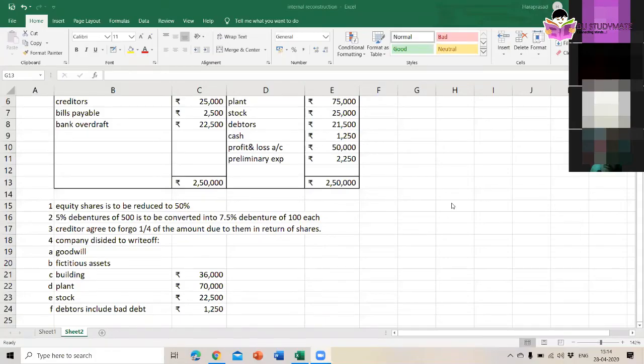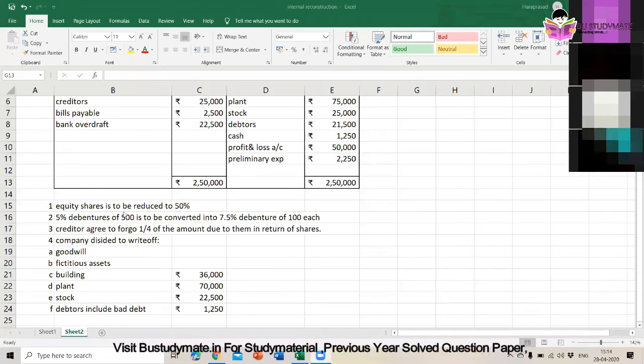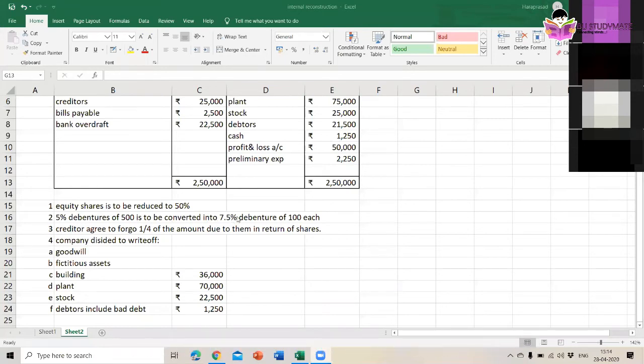Let me brief you about this question and what needs to be done here. Here they have written that equity share is to be reduced to 50% and 5% debenture of rupees 500 each is to be converted into 7.5% debenture of rupees 100 each. Then creditors agree to forgo 1/4 of the amount and the rest of the amount they want in shares. Okay.